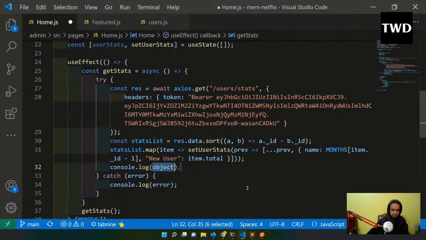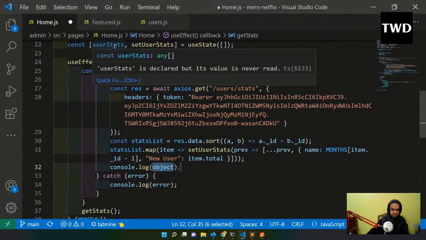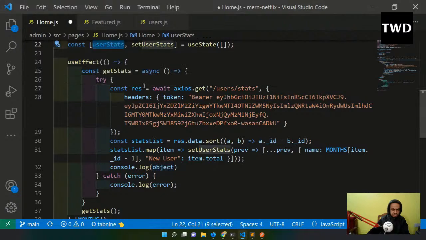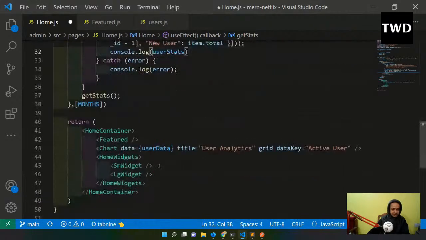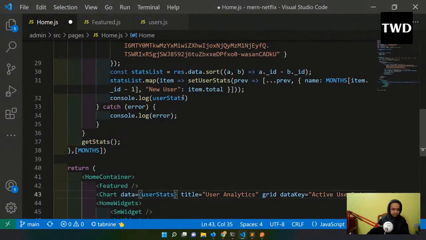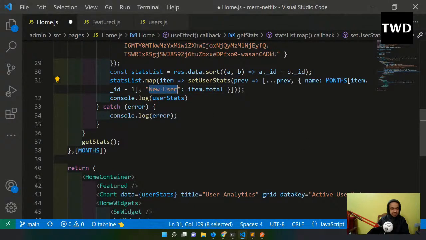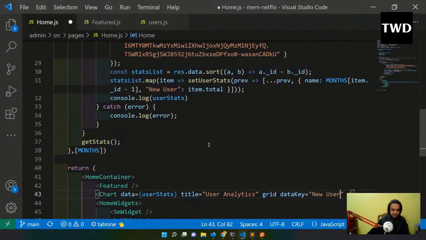Let me show now. Okay, so this is the user stats which are changing according to that. So it's okay, we are changing the user stats. Now the data will not come from userData, it will come from userStats. And this data key should match this thing, or else our chart will not work. This is very important, the data key should match this thing.